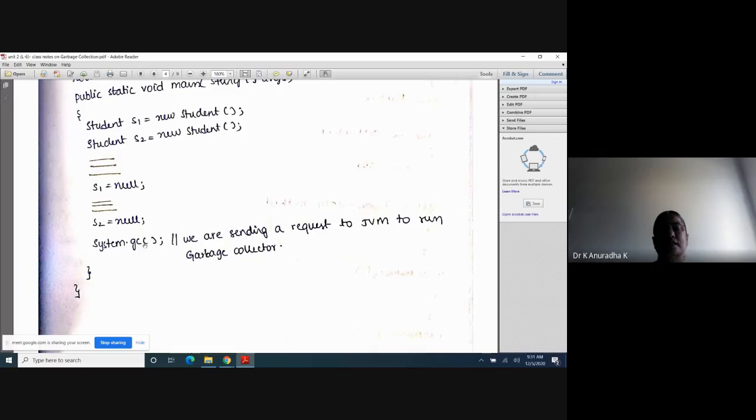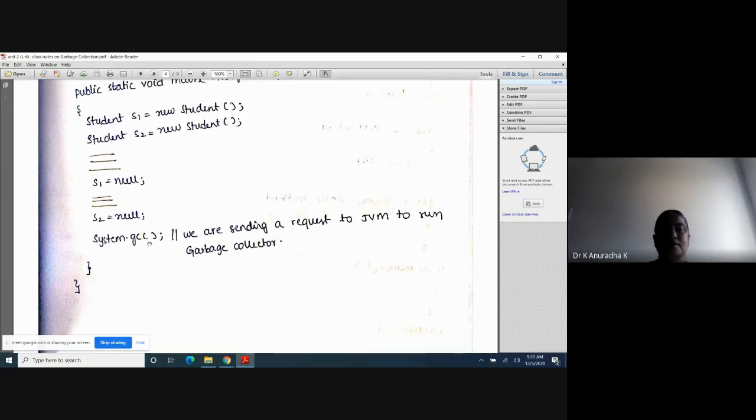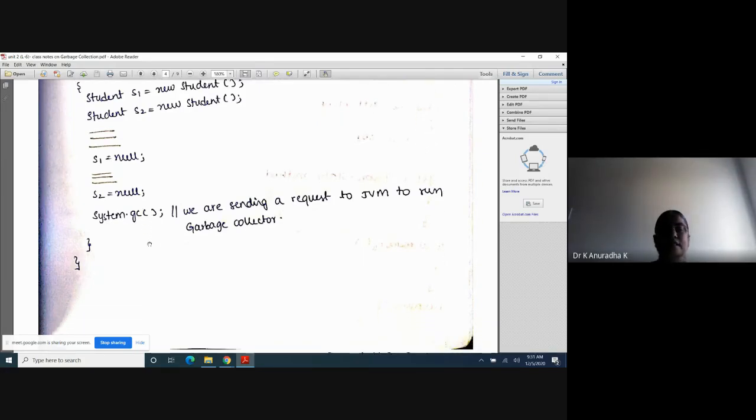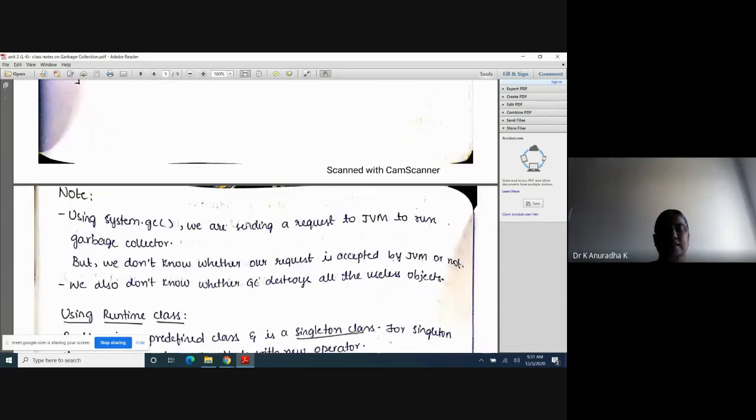Suppose your request is accepted by JVM with this statement, then JVM sends the garbage collector to the heap memory. Then it will destroy the useless objects, but we don't know how many objects are destroyed by the garbage collector when it enters the heap memory. So System.gc is used for sending a request to JVM to run the garbage collector.